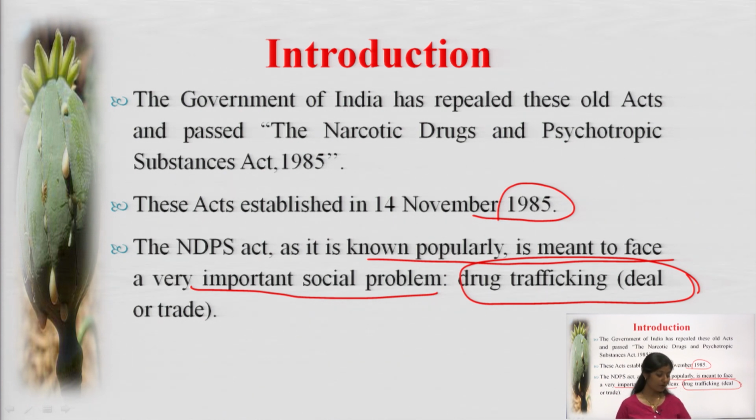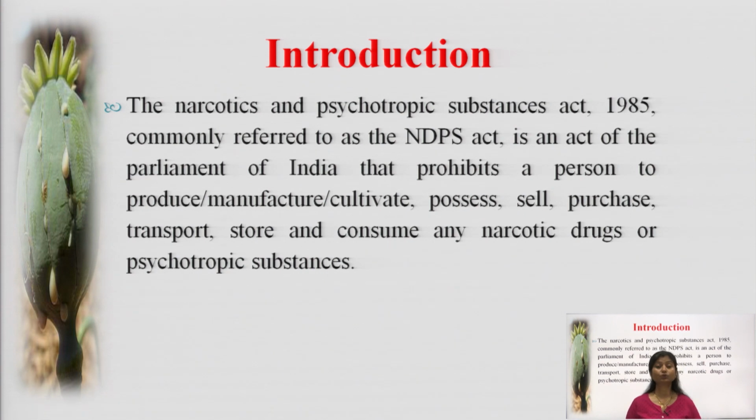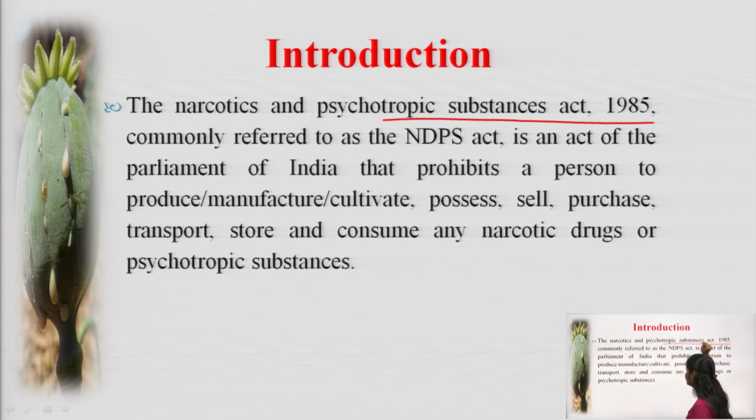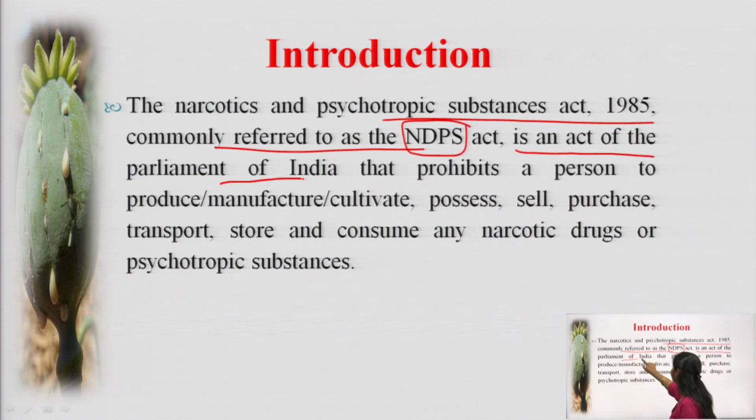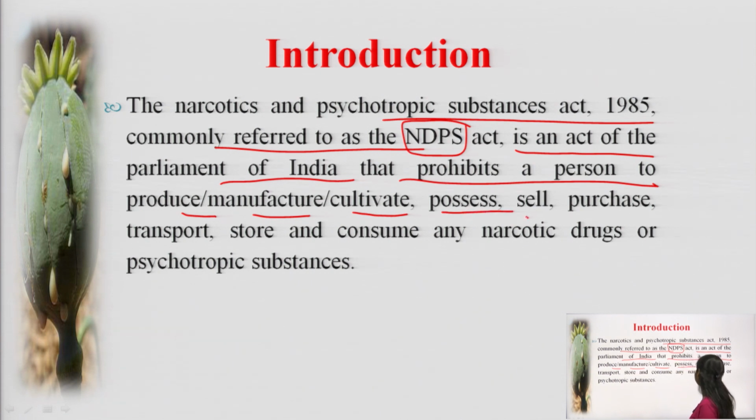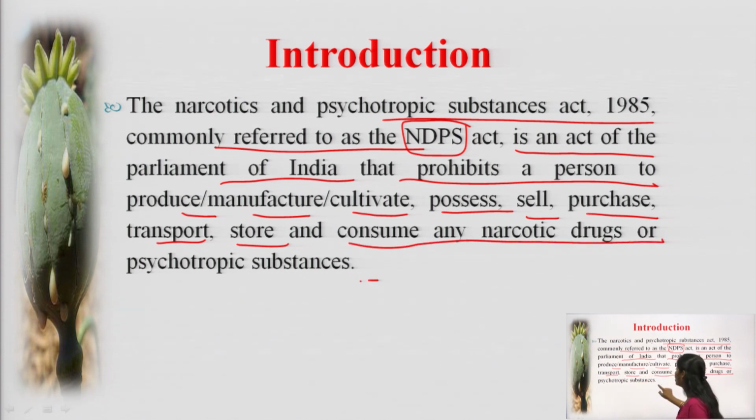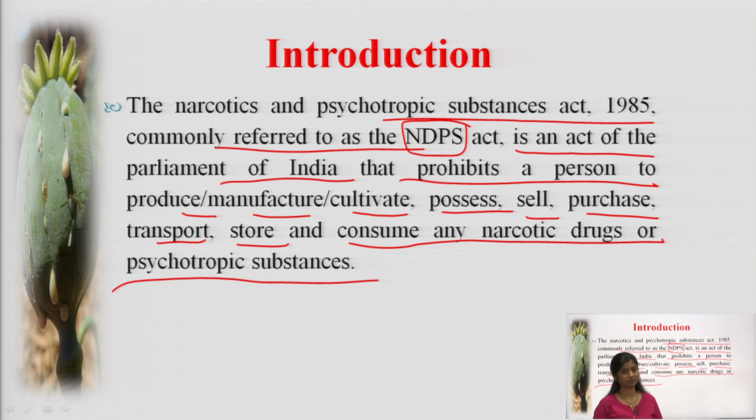So here are a few points. Let's go through the last point of the introduction, that is the Narcotic Drugs and Psychotropic Substances Act 1985, commonly referred to as the NDPS Act, is an act of the Parliament of India that prohibits a person to produce, manufacture, cultivate, possess, sell, purchase, transport, store and consume any narcotic drugs or psychotropic substances.